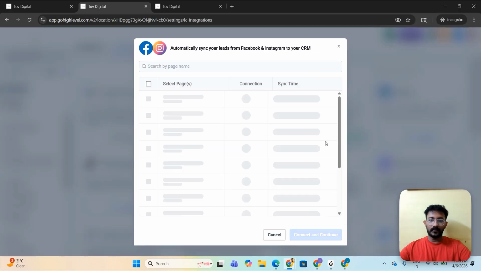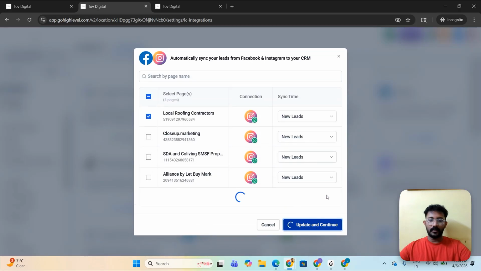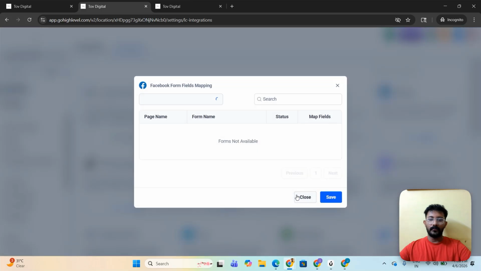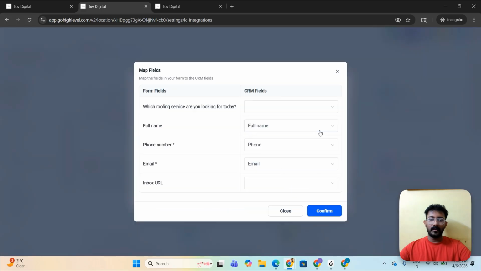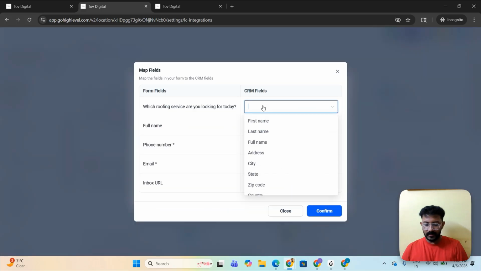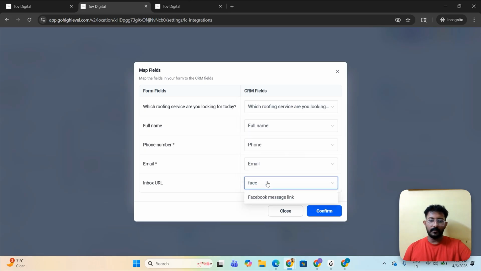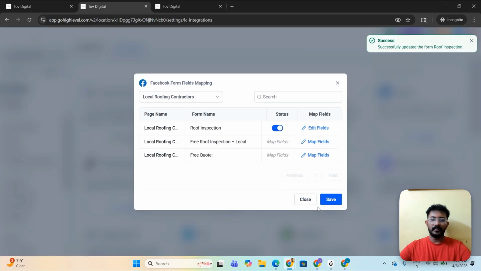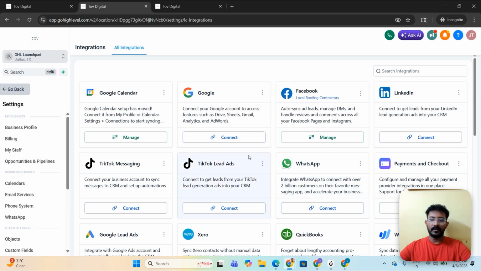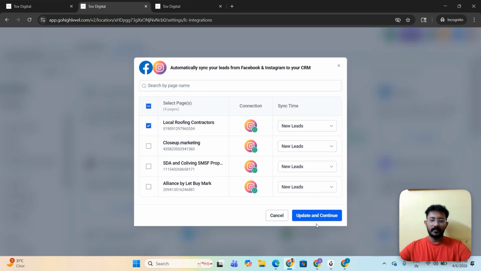So first of all, I need to click on manage. I need to click on update and continue and configure field mapping. And this is where we add, okay, which roofing services and the Facebook message URL form. Once we add these things, it's saved, and let us just give it some time.